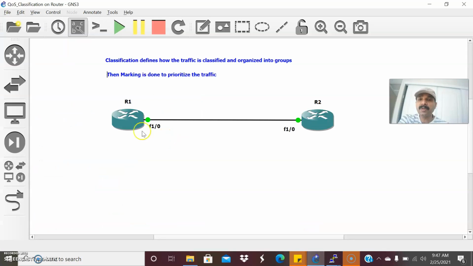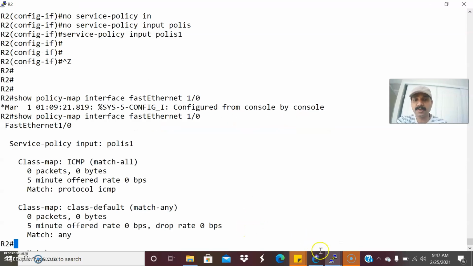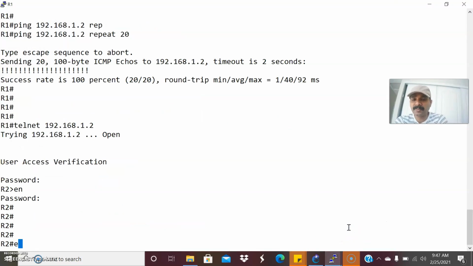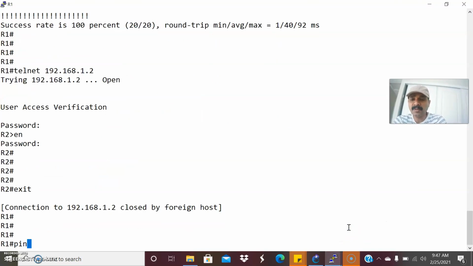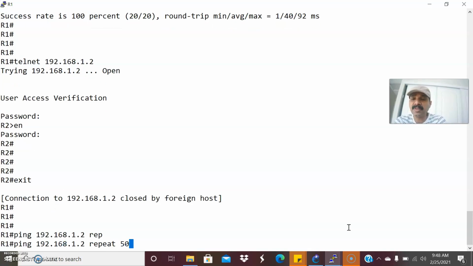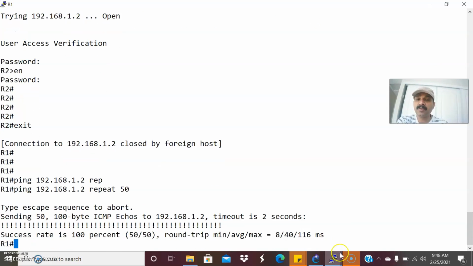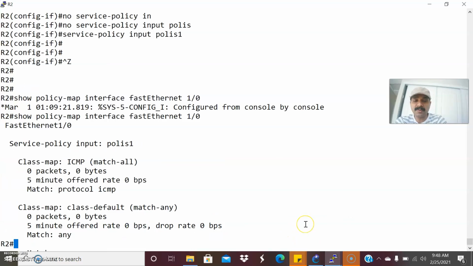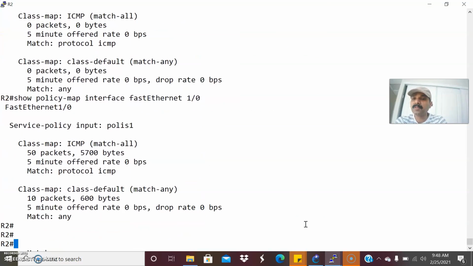So now let us create the ICMP traffic from R1 to R2. I'm just going to ping from R1 to this R2 interface. So I have created 192.168.1.1 and 1.2. So let us ping the router interface. Go to R1, ping 192.168.1.2. Let us make the packet count 50. So we are able to see the continuous ping. So now you can see the traffic flow. Now you are able to see there are 50 packets and 5700 bytes. So this is matching the ICMP traffic.